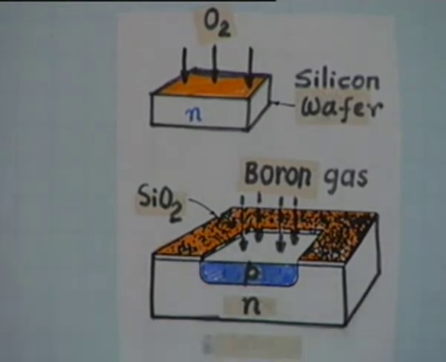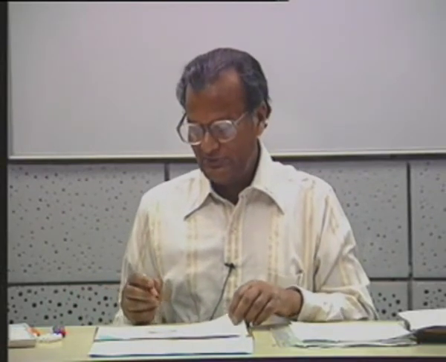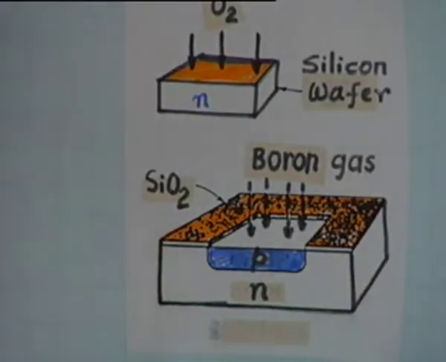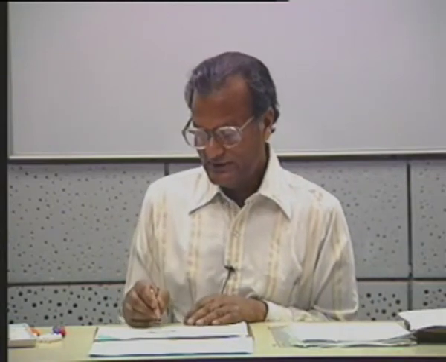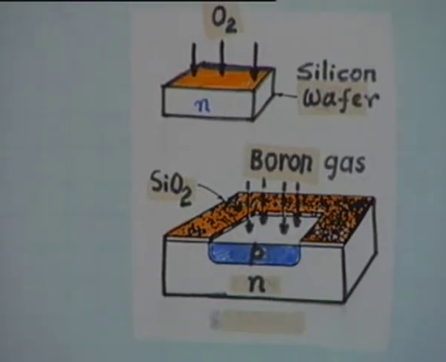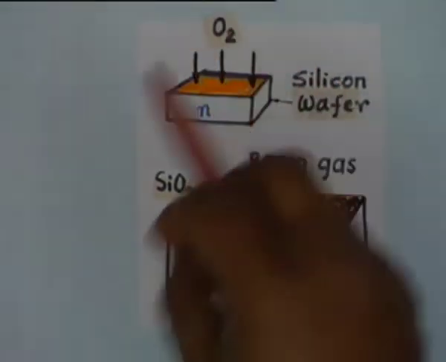Then what I do is, on a piece of mask, there are special types of masks that can be prepared. You make a window on a mask, all right, and you cover the silicon dioxide with this mask. Then pass some etching agent like chlorine. Chlorine in a gaseous form would do. That eats away a part of silicon dioxide. That is, whatever the mask opens, chlorine goes into it and eats away.